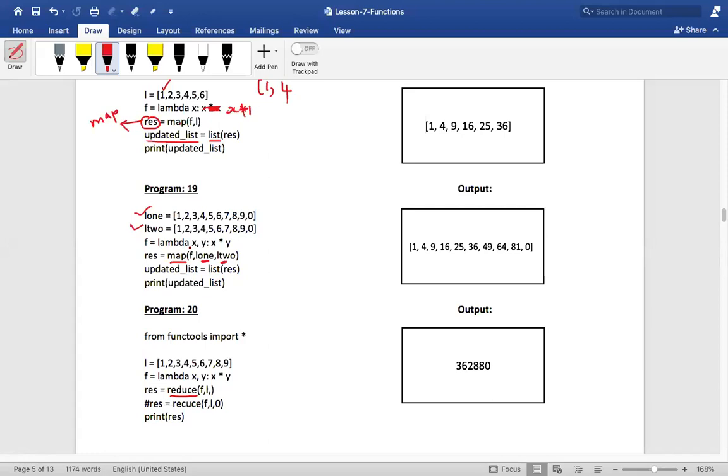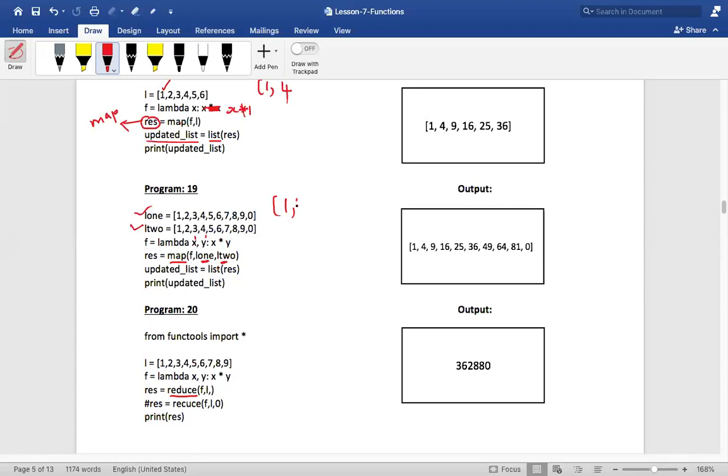Now tell me, what is the value of x and y in this case? 1 and 1. And then what will it return? It will return 1 into 1, the multiplication. So 1, comma. Next, what will it pass? It will take the second element of list 1 and the second element of list 2 and pass them as parameters to the lambda function f. And therefore, the second time, what are x and y? x and y would be 2 and 2.